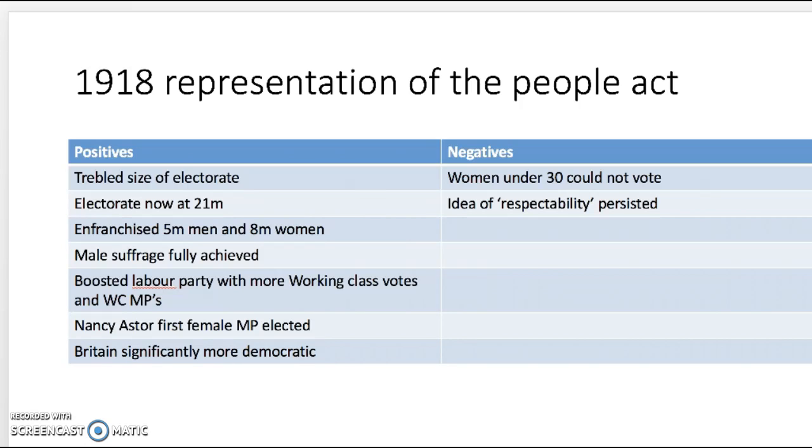Nancy Astor, first female MP elected. Britain significantly more democratic. Negatives are that women under 30 couldn't vote and the idea of respectability persisted.